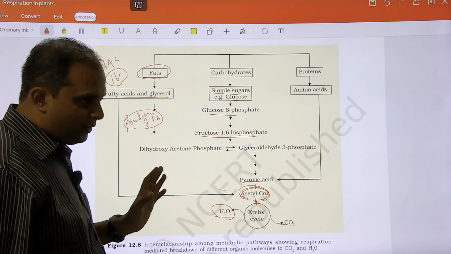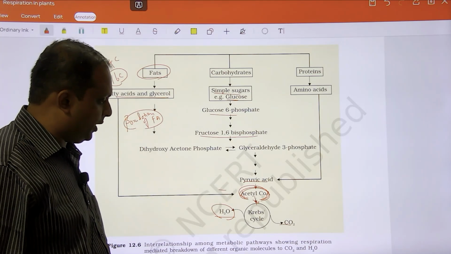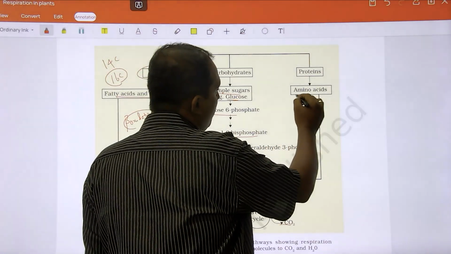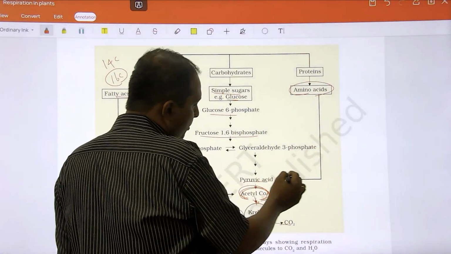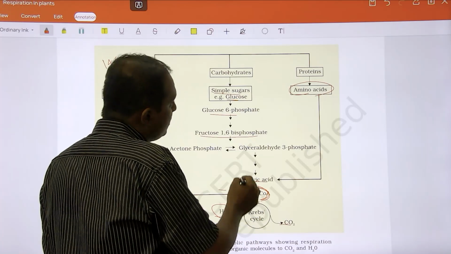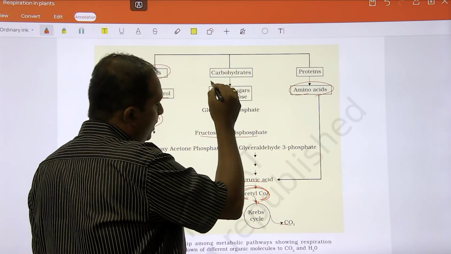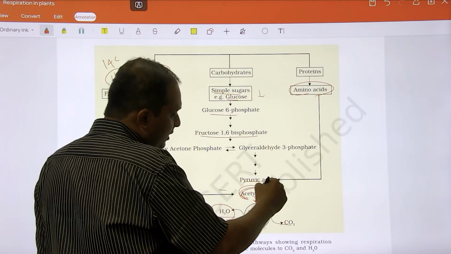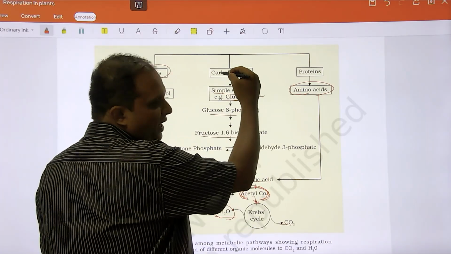So this is the point you have to note, and both will meet at acetyl-CoA. Then here also protein will get broken down to amino acid. Amino acid somehow becomes pyruvic acid, and from there the Krebs cycle will happen. In case the glucose is less and fatty acid is more, the reverse of this process also can happen.